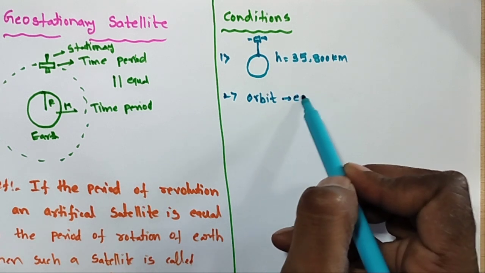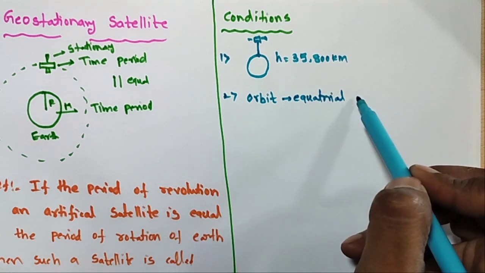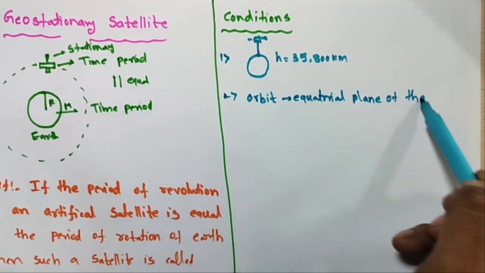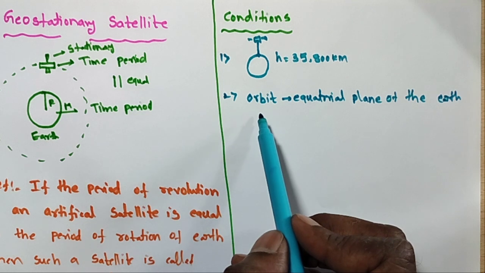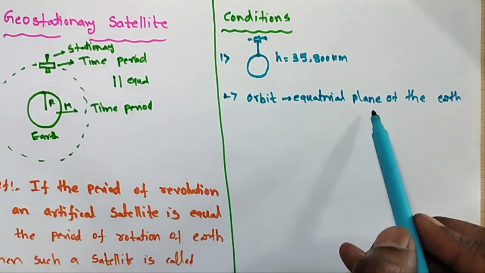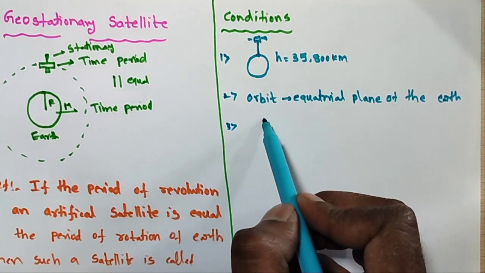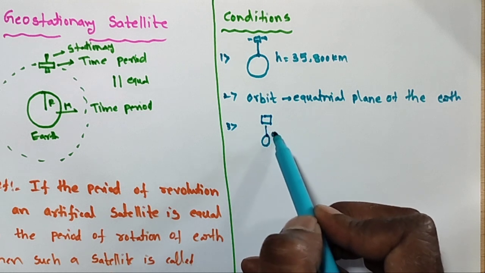Second point, the orbit must lie in the equatorial plane of the Earth. Always, geostationary orbits must lie in the equatorial plane of the Earth. Third, the satellite always appears stationary to a person on the Earth.